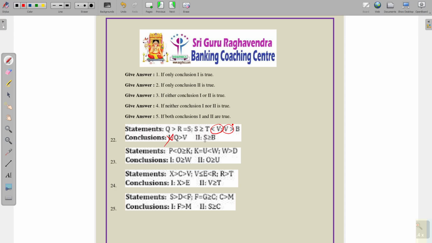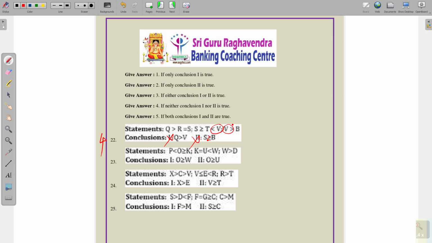And next, S greater than or equal to B. Here we have V greater than B, and S greater than or equal to B, so option 2 also does not follow. So what is the answer here? Neither conclusion 1 nor 2 follows.